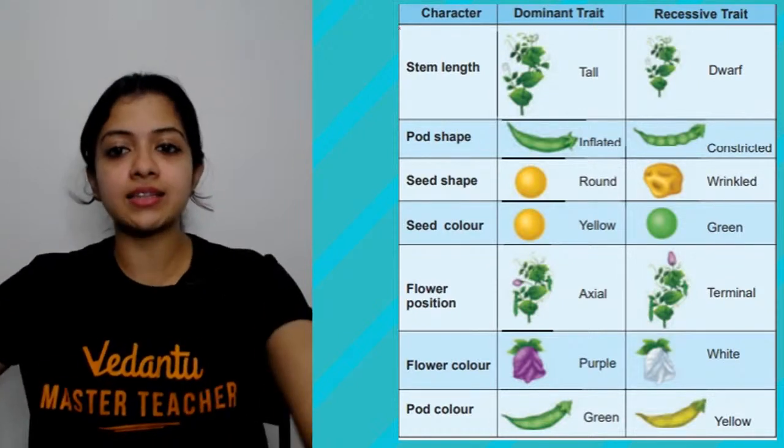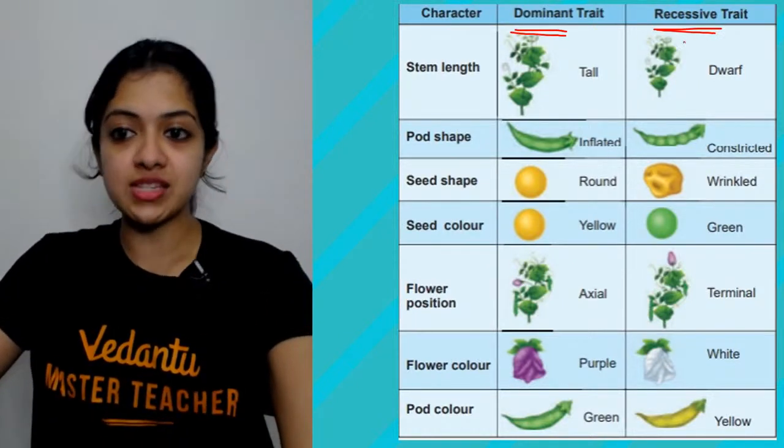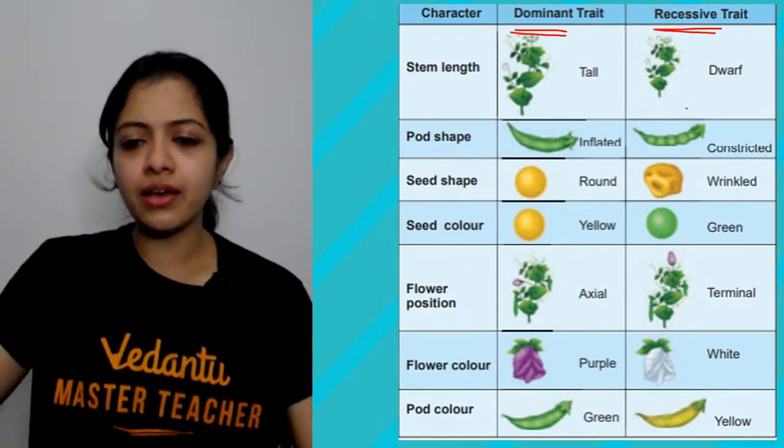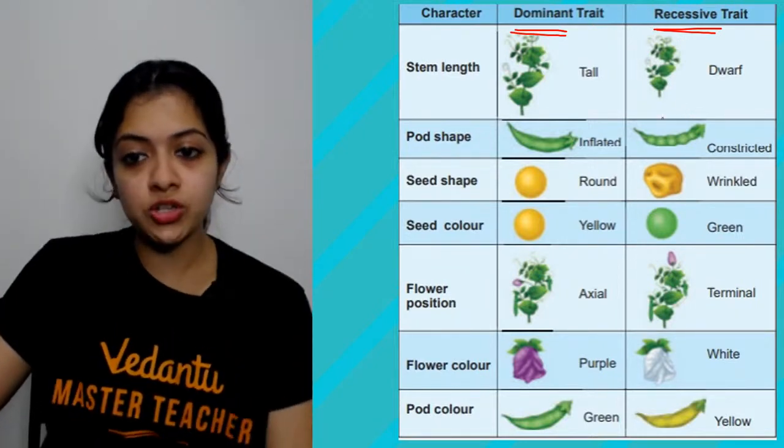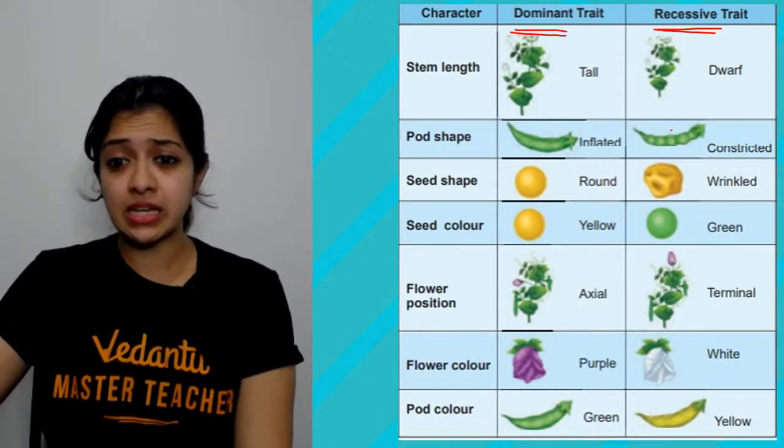Okay, so these are the dominant versions, the dominant traits, and these are the recessive traits. Children, usually when it comes to your exam, nobody is going to ask you which of these was a dominant trait and which of these was a recessive trait in a pea plant.